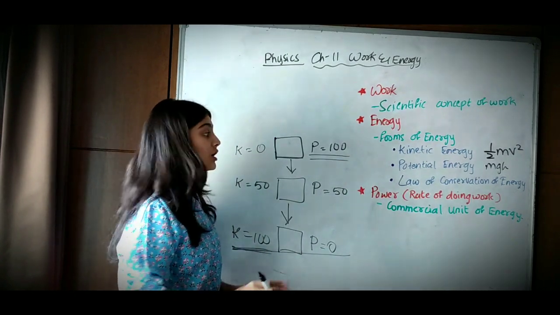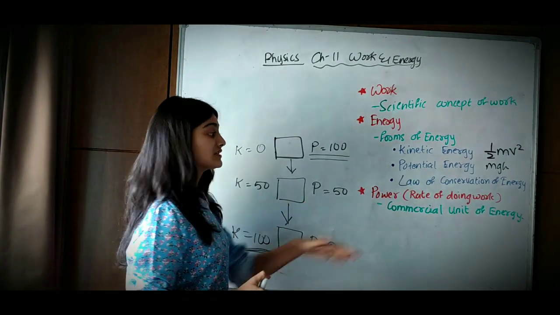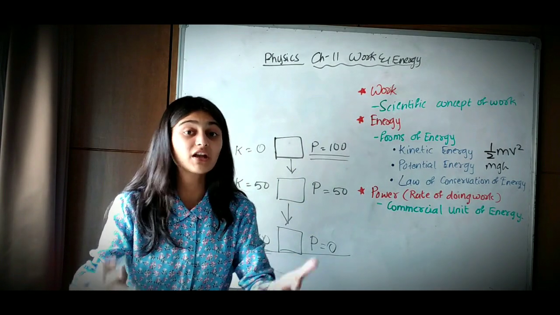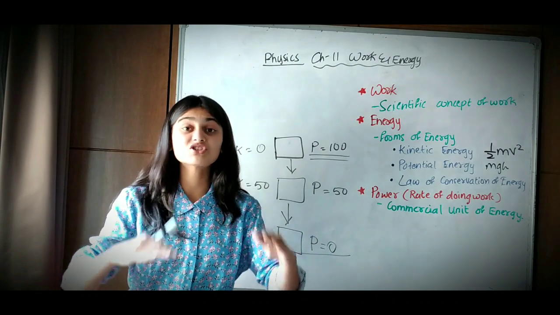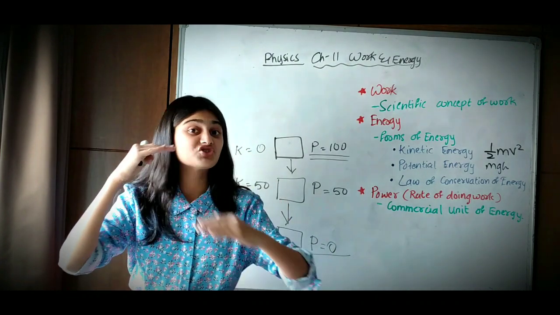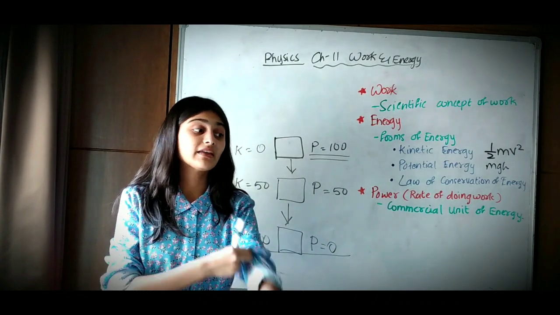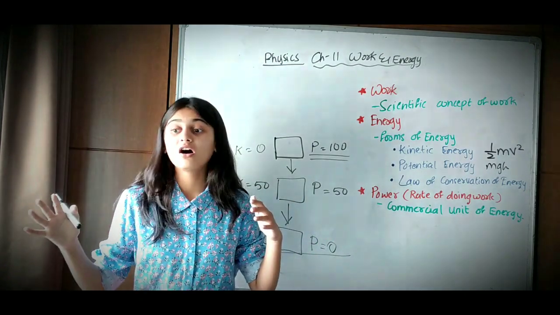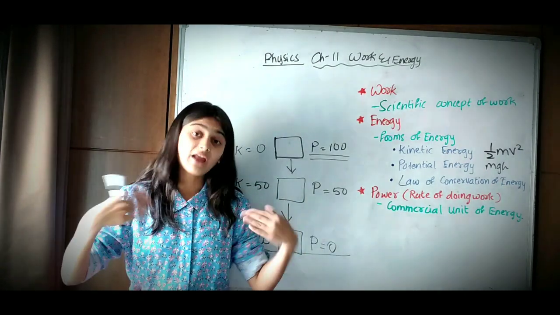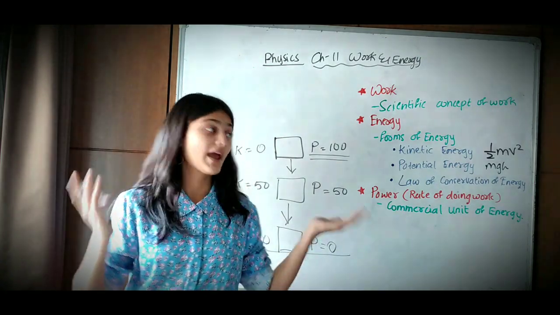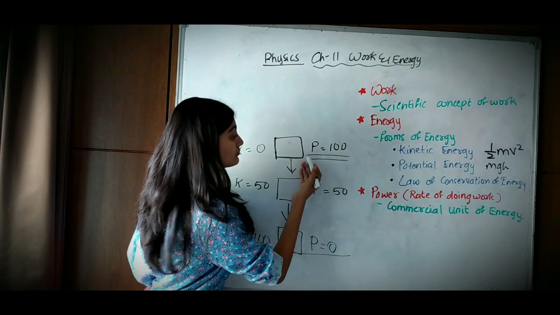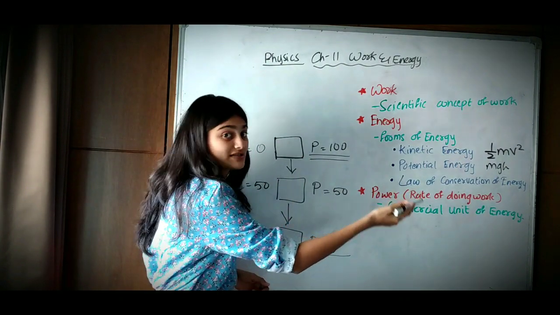As we can infer from here, potential energy gets converted into kinetic energy. So the law of conservation of energy states that energy can neither be created nor destroyed. Energy always changes from one form into another, according to time, position and motion. So this is what the law of conservation of energy states.